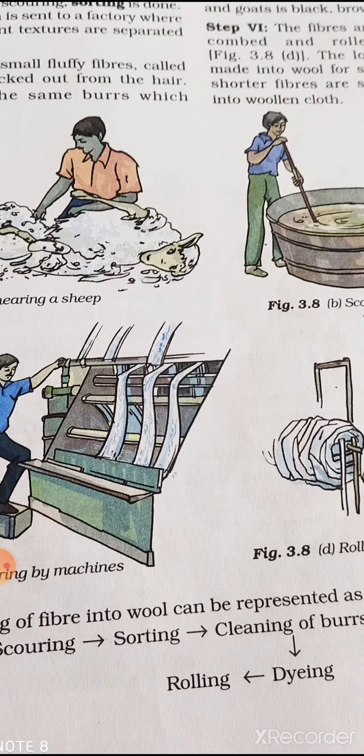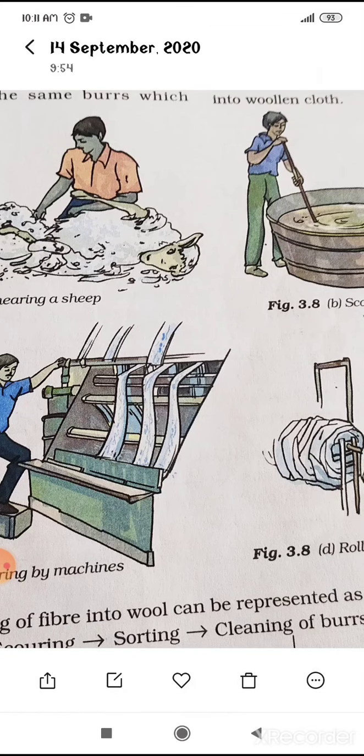And the fifth step, that is dyeing. The natural fleece of the sheep is black, brown or white in color. The fibers obtained after combing are dyed in various colors. Means जो natural color होता है फ्लीस का, वो ब्लैक होता है, ब्राउन होता है और वाइट होता है. बट वी आर हैविंग लॉट्स ऑफ कलर्स, स्वेटर्स, शॉल एट्सेट्रा. फ्रॉम वेयर दिस कलर्स कम, they are just dyed. The fleece is dyed, the threads are dyed in different colors. So this step is known as dyeing.